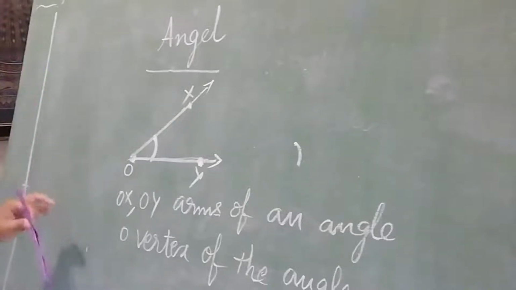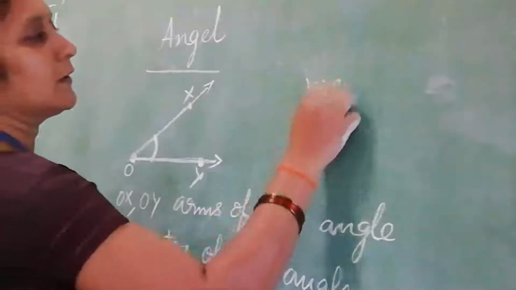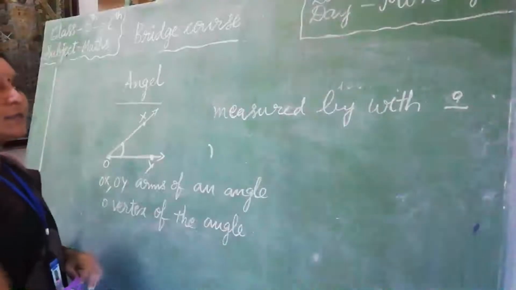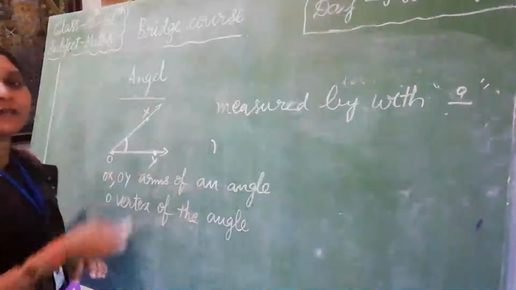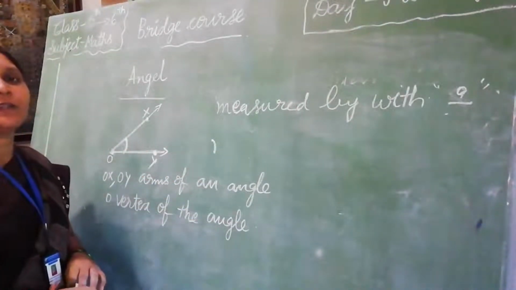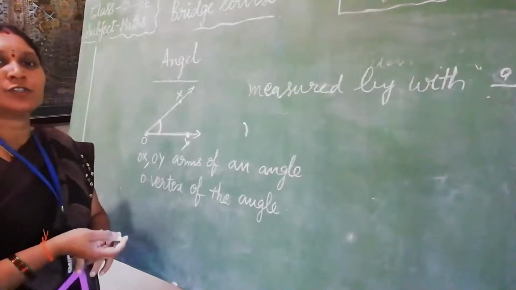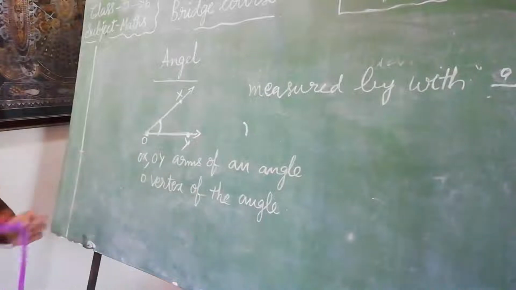Children, do you know angles are measured in degrees? Okay. How to measure the angles? Which instrument is used to measure the angles? Yes, a protractor is used to measure the angles.